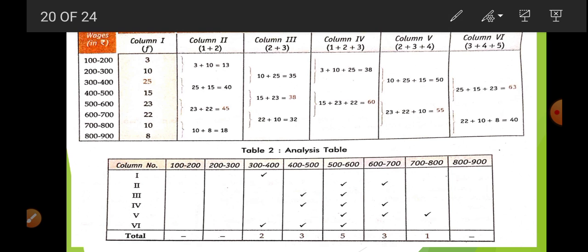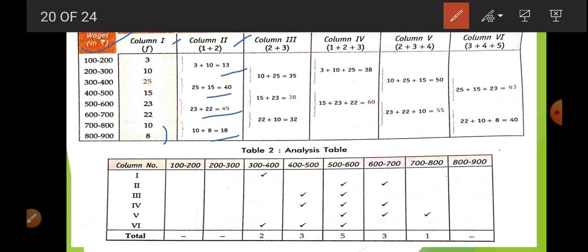Here you can see we started by writing the value of x, then the frequencies in the first column, and in the second column first plus second. At first there is 3, at second there is 10, so 3 plus 10 is 13. Now 25 plus 15, then 23 plus 22 is 45, 10 plus 8 is 18.